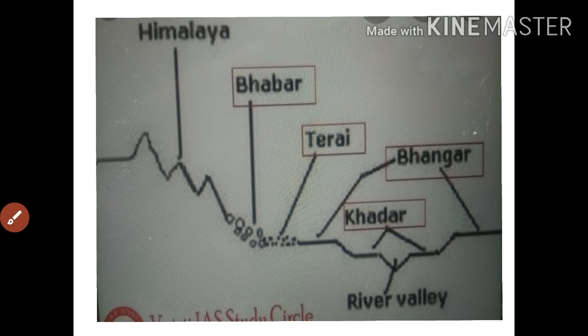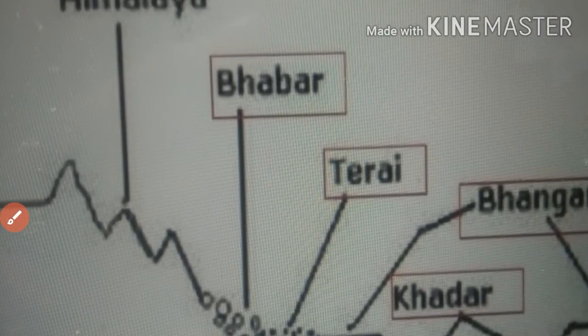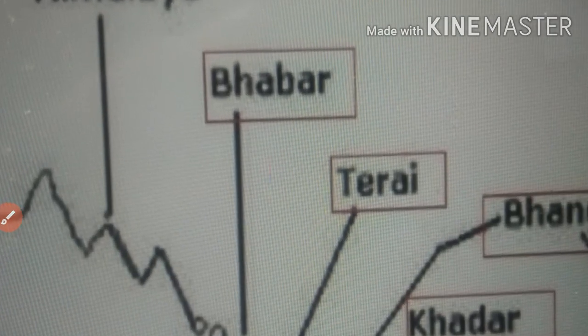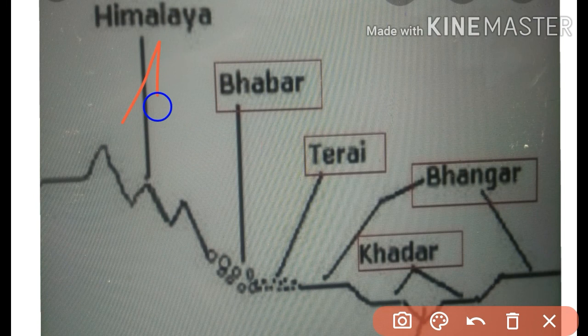Locate Dudhwa National Park in this region. I will show you one slide of Dudhwa National Park. See here, Dudhwa National Park is located in this region.